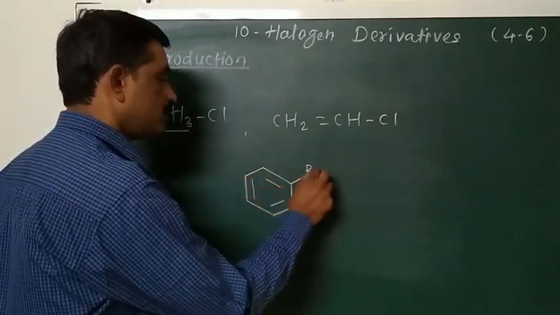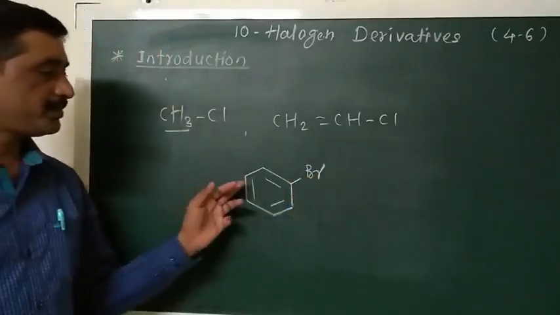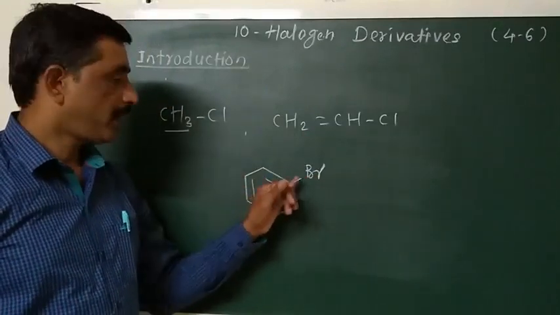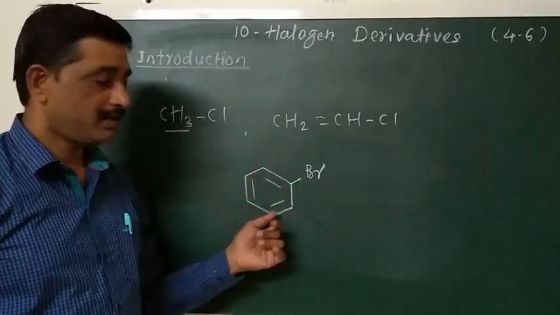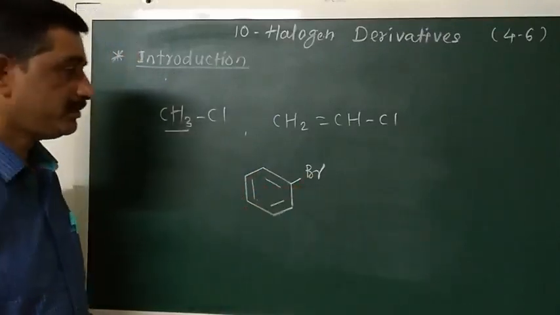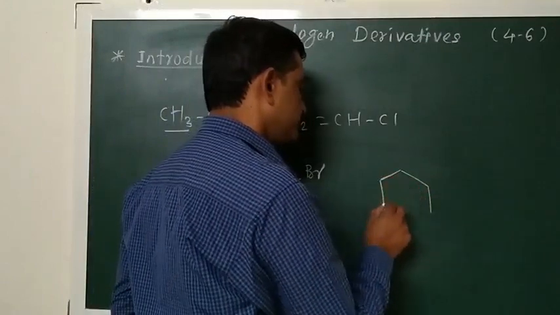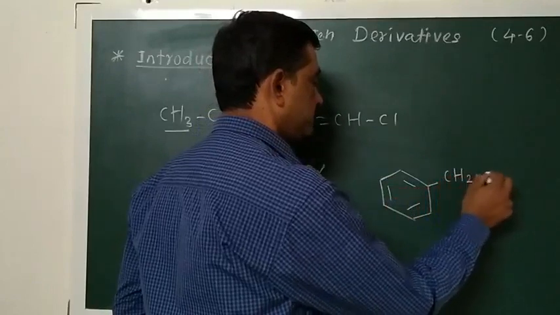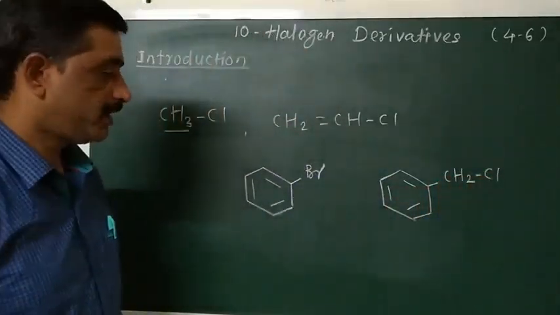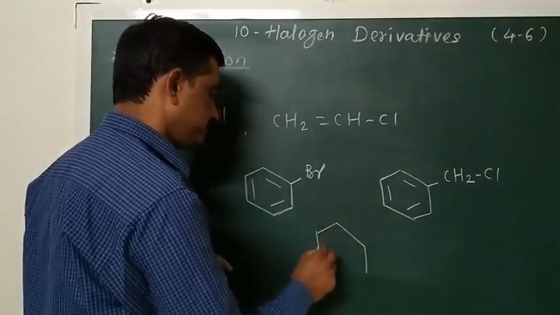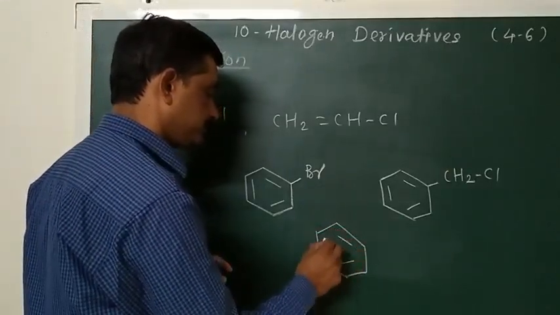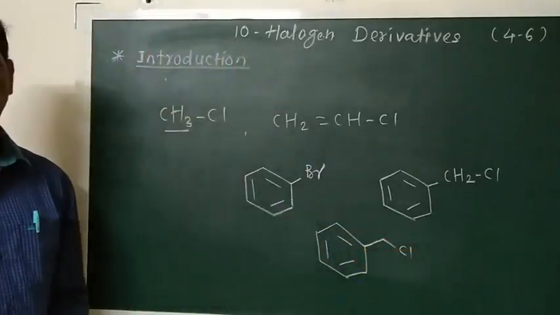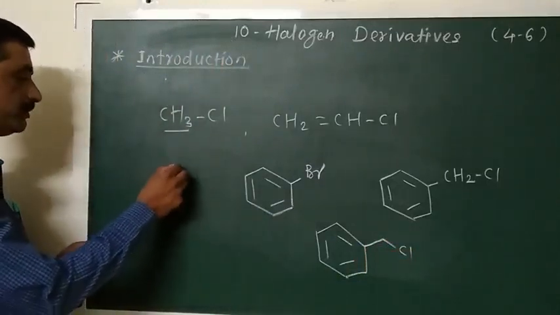Similarly, here a hydrogen atom of benzene is replaced by a bromine atom, so it is bromobenzene, known as a halogen derivative of benzene. The name of this compound is bromobenzene. Similarly, when you consider this, it is benzyl chloride. It can also be represented like this. Benzyl chloride is also an example of a halogen derivative.